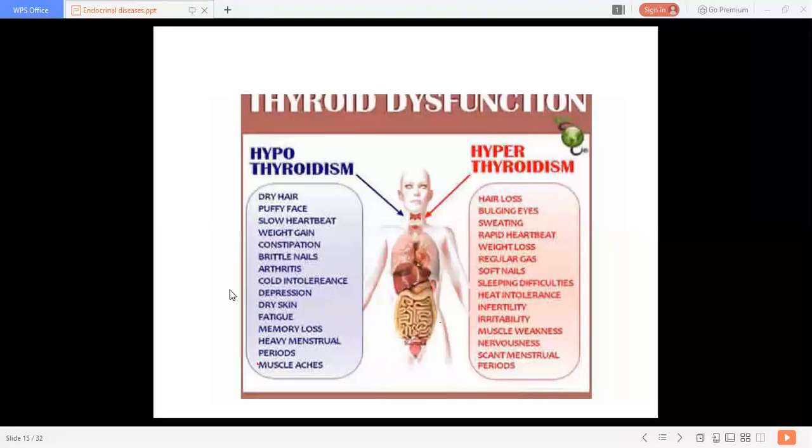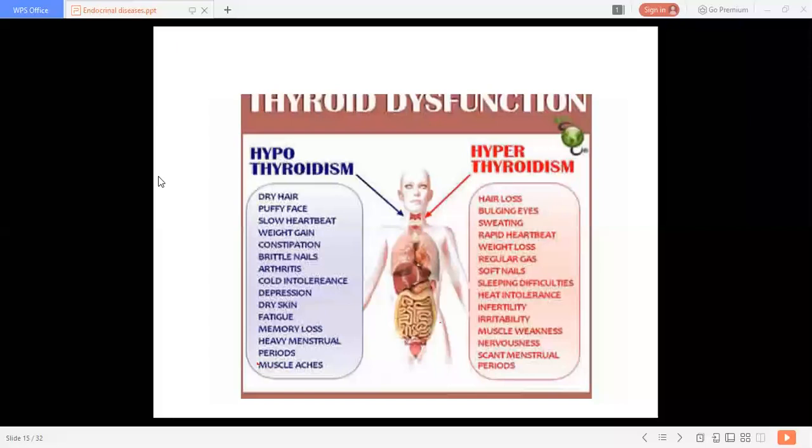So any query related to this topic up till now about the thyroid gland? Here today we finished with our thyroid gland, the diseases of the thyroid gland. Yes, is there any query? No, ma'am.